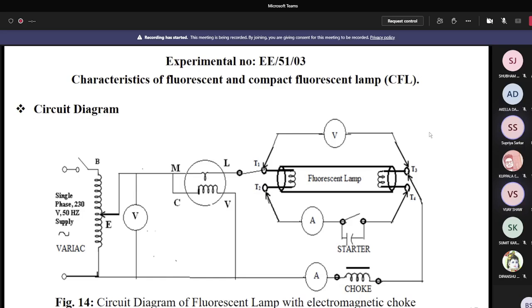So there are two types of instruments. One is MI type and another one is the MC type. MI is used for measuring the AC quantity. That's why all the instruments here are MI type. Okay.